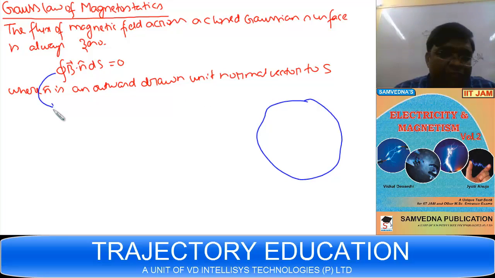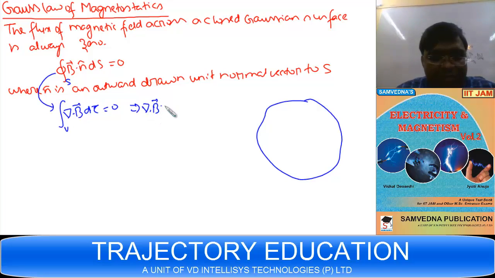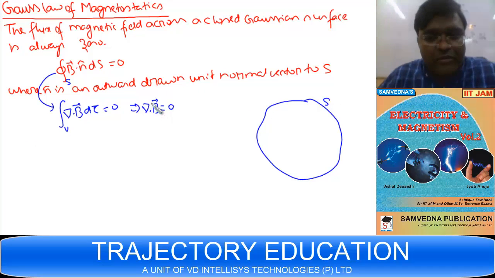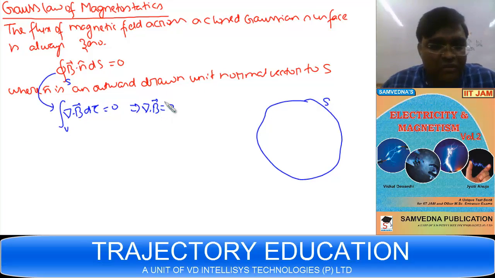See, if I reduce it to differential form, let's try to understand the meaning of this. If I reduce it to differential form, I'll get it 0. Since the integral is 0 for volume enclosed by any arbitrary closed surface, it means del dot B is 0. What does the divergence denote? Divergence of any field vector means source or sink.